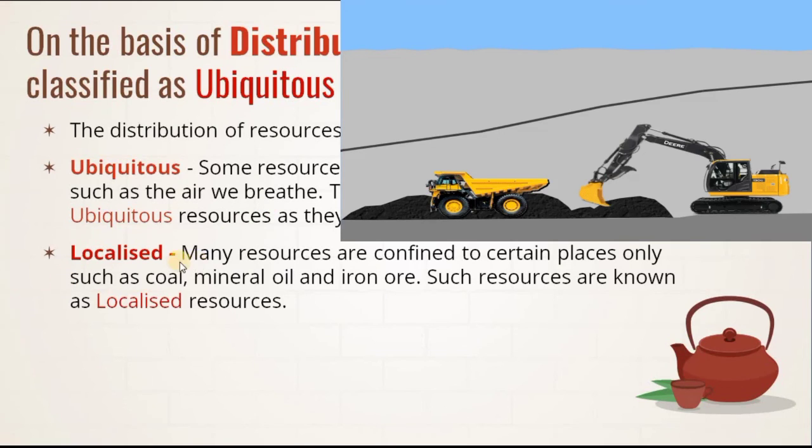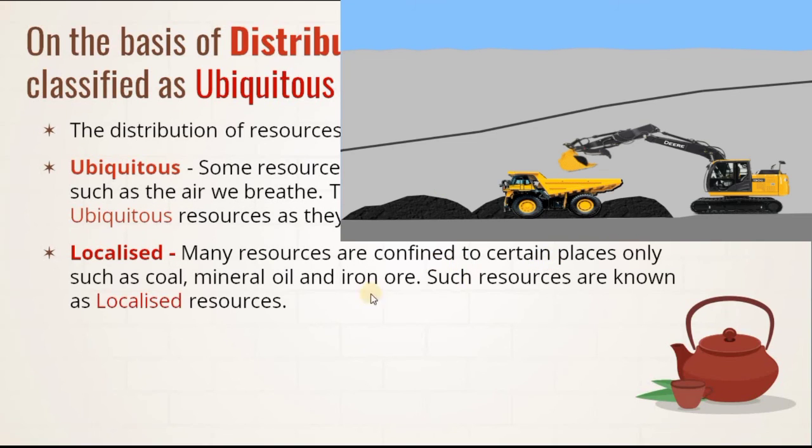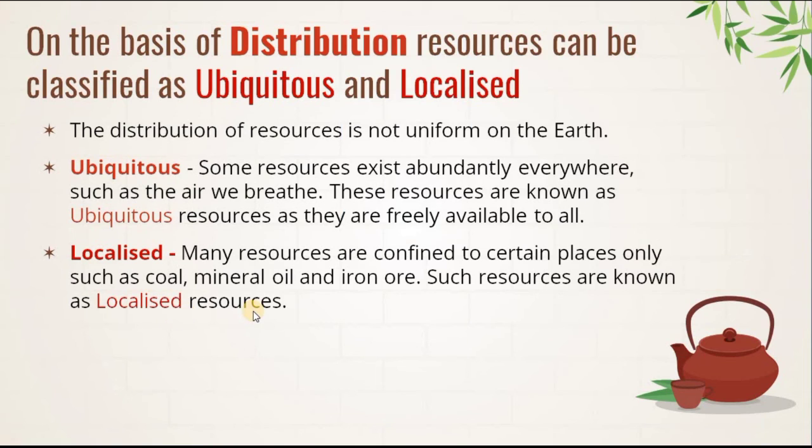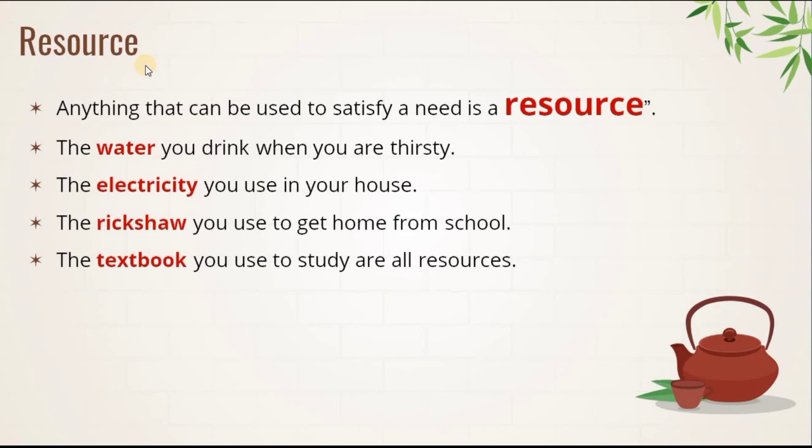Localized resources, students. Many resources are confined to certain places only, such as coal, mineral oil and iron ore. Such resources are known as localized resources. So students, we have learned about resources. What do we mean by resources? Anything that can be used to satisfy a need is called a resource, like our water, electricity, rickshaw, textbook. All these things are our resources because they satisfy our need.